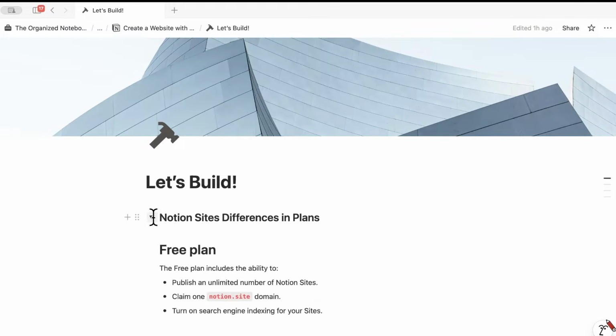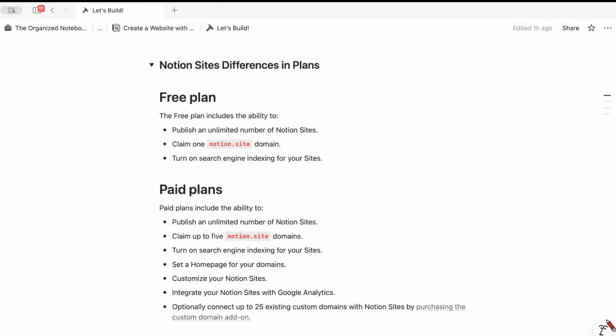This is directly from Notion's own site, so this is the most current information. Basically on a free plan, you can publish an unlimited number of Notion sites. So that's very versatile already. You can claim one Notion.site domain, and you can also turn on search engine indexing for your site. So you can already do quite a lot on the free plan.